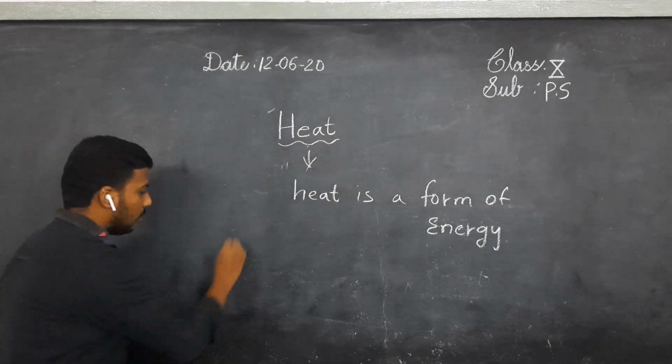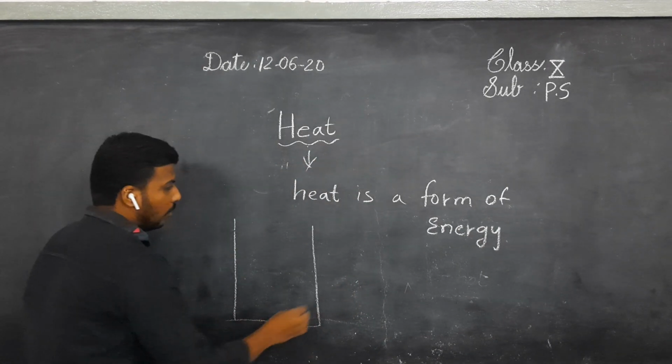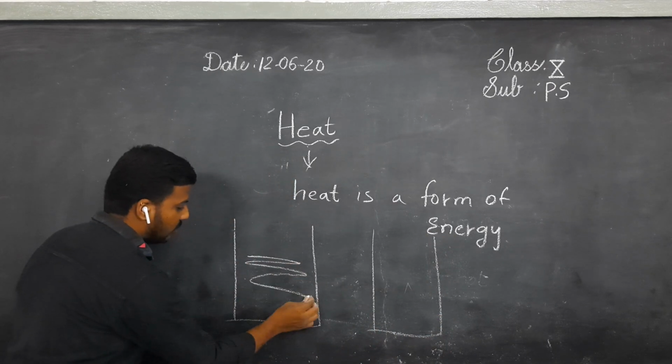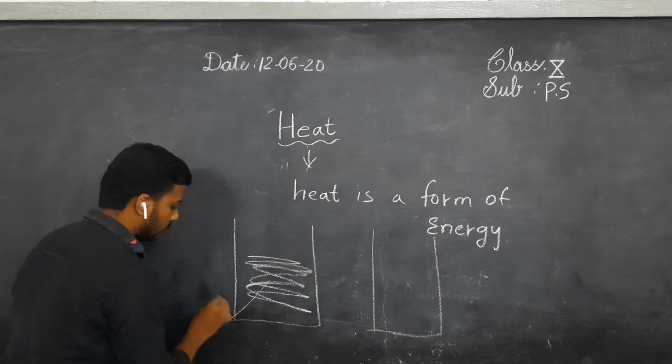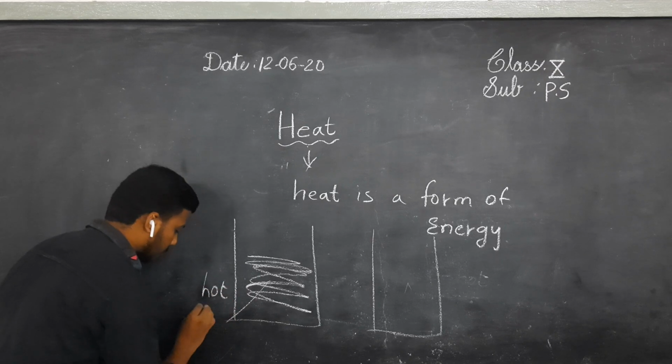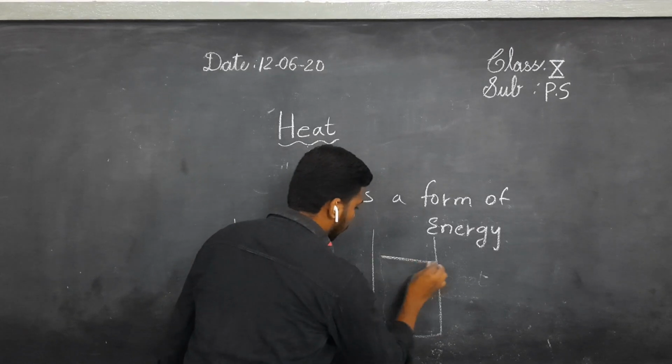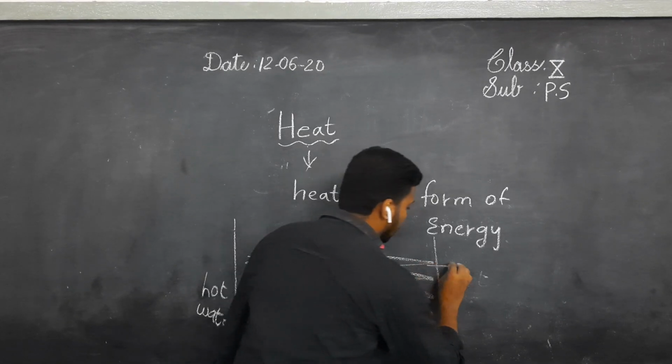One more activity here. For this you need 2 tumblers and pour hot water in the first tumbler and cold water in the second tumbler.